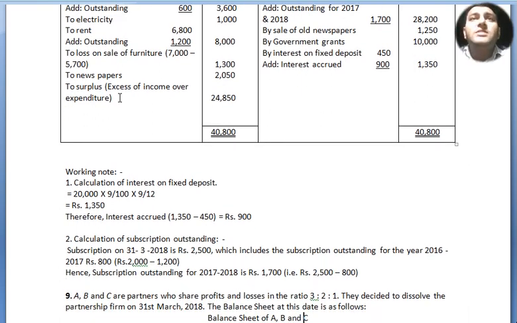Subscription on 31st March 2018 was rupees 2,500, which includes the subscription outstanding for the year 2016-17, here rupees 800. Now 2,000 minus 1,200 equals 800 only. Hence subscription outstanding for 2017-18 is rupees 1,700. Here how we got it? 2,500 minus 800, we can get 1,700.